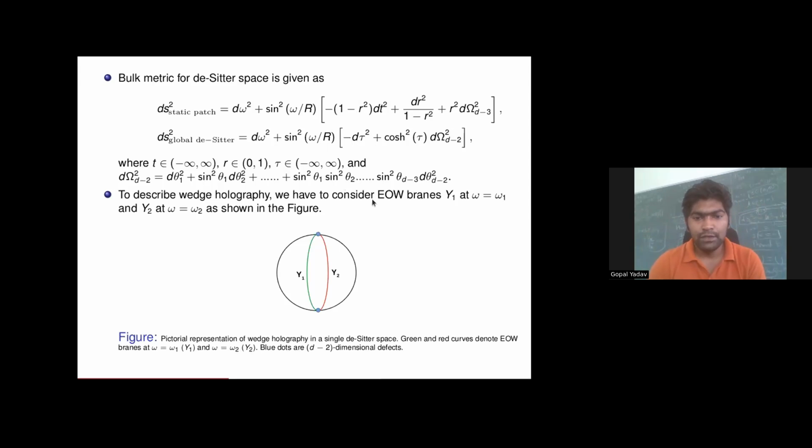If we consider two constant omega slices at omega equal to omega 1 and omega equal to omega 2, then we obtain the spatial slice of this space as shown here. So Y1 and Y2 are two individual branes at these locations, and the geometry on these can be either static patch or global de Sitter. If the bulk is d-dimensional, then the geometry on these branes will be d minus 1 dimensional, and these two are joined at this d minus 2 dimensional defect.